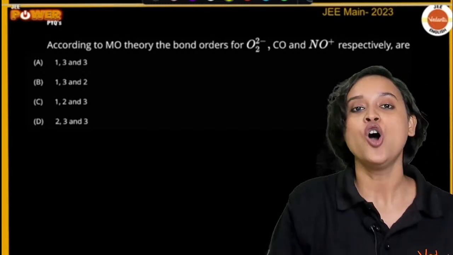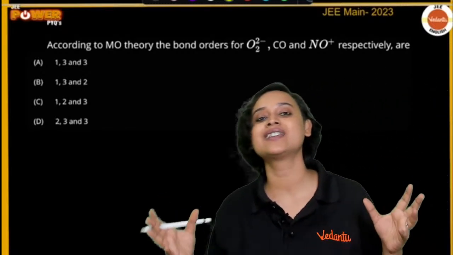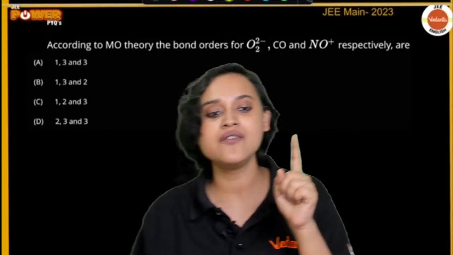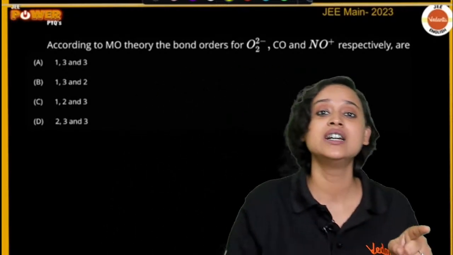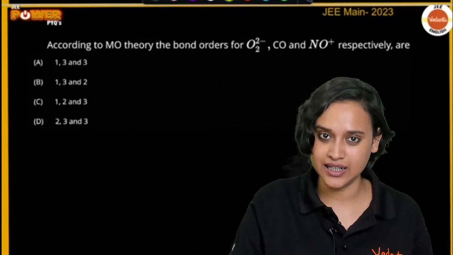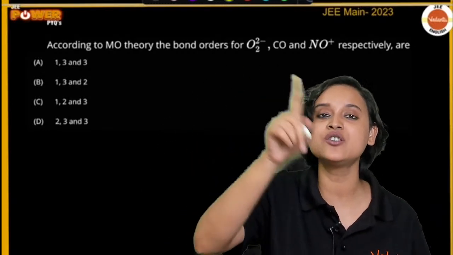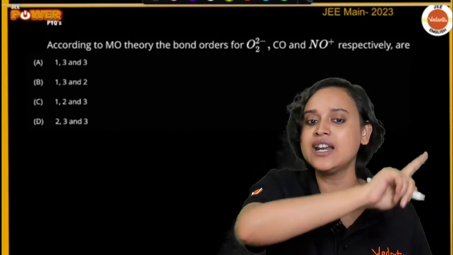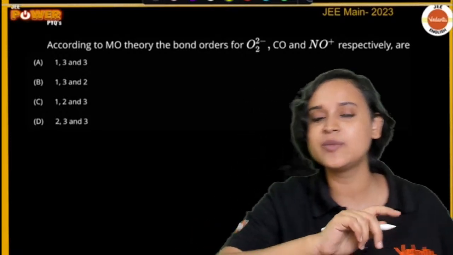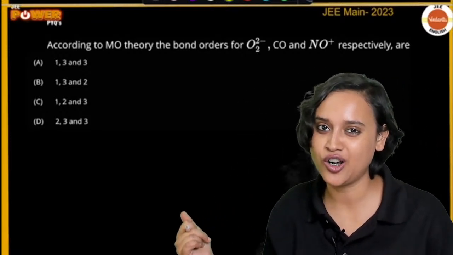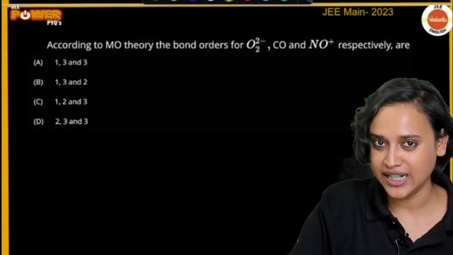See, O2, how many electrons are there in O2? 8 plus 8, 16 electrons. So 2 minus means you will have 18 electrons. So in 18 electrons, how do we calculate the bond order? I have taught you, right? I have taught you, isn't it?